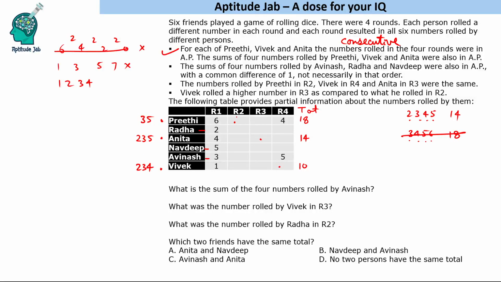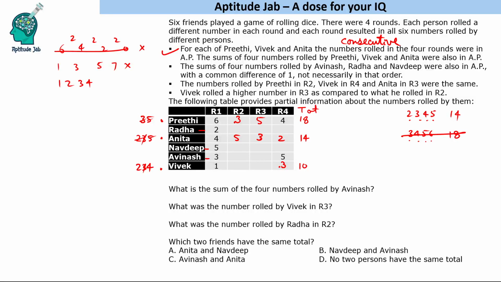So this number will be 3. Okay, this is 3, so this will be 5. Okay, now 3 is done, 2 and 5 are left and 2 and 4 are left. Now we cannot have 5 here because all numbers are unique, these are also unique, so it will be 2 here and 5 here.